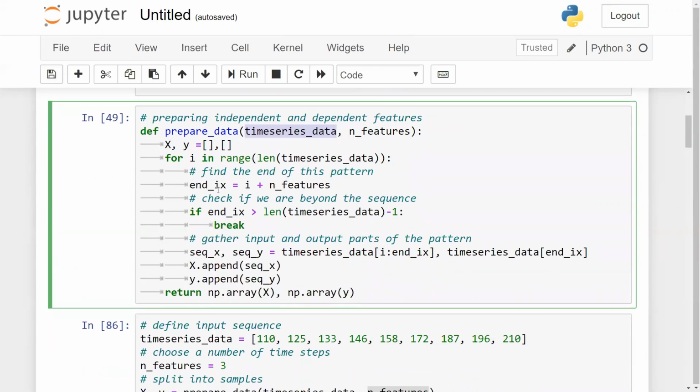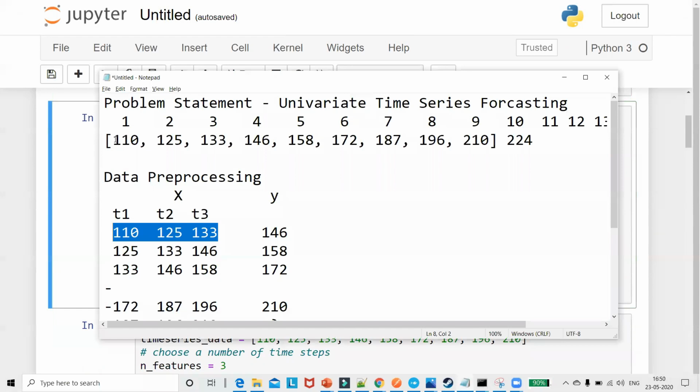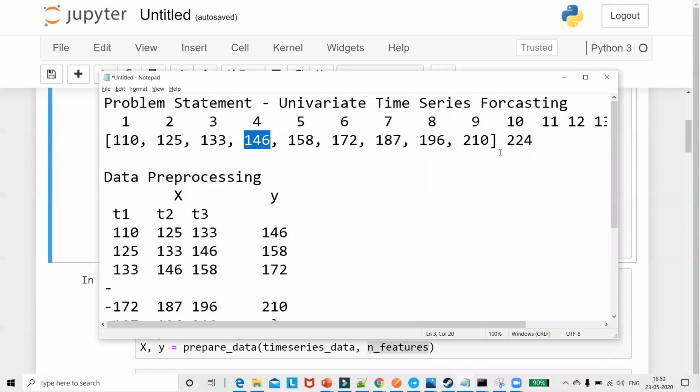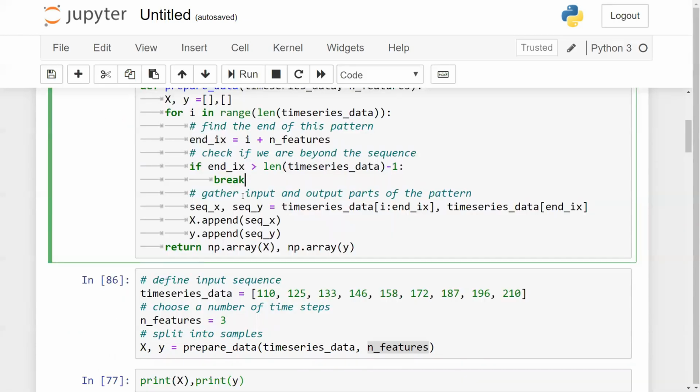Then, for the first time, based on the number of features, I try to find out the end value. Suppose in this particular case, when I'm iterating through this, my end value will be something like this. So I will be taking all this particular value in x, and this particular value I'll be taking in my y. That is what I'm doing over here. You can see that I'm checking whether end value is greater than length of time series data minus 1. If it is greater, that basically means it has reached the end of this list, and I'll come out with the break statement.